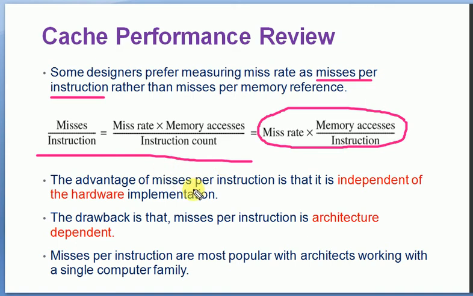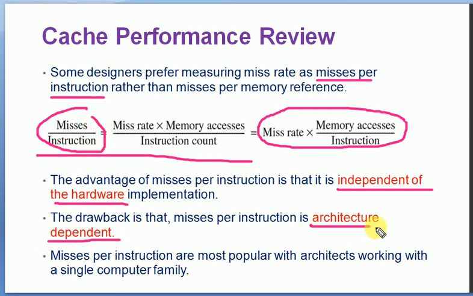Now the advantage of misses per instruction: it is independent of the computer hardware, and the drawback is that the misses per instruction, that is this format, is architecture dependent. When the designer uses misses per instruction for evaluating cache performance, it is independent of hardware.